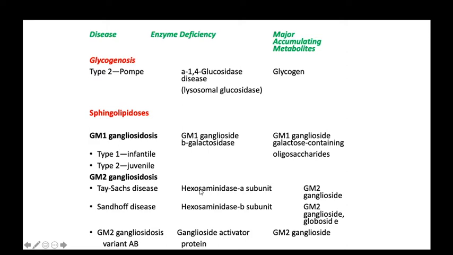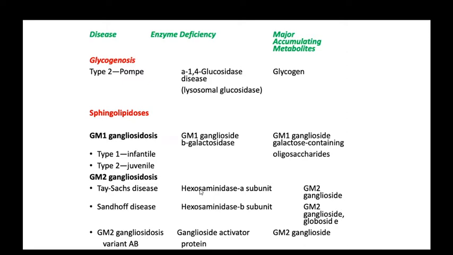In lysosomal storage disease, you should remember Pompe's disease, Tay-Sachs disease, Sandhoff disease, and Gaucher's disease. These are asked many times in theory and practical exams. Each and everything is not rememberable, but try to remember these common diseases so that you can answer very well.